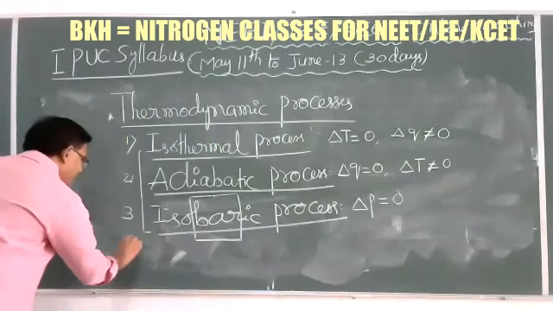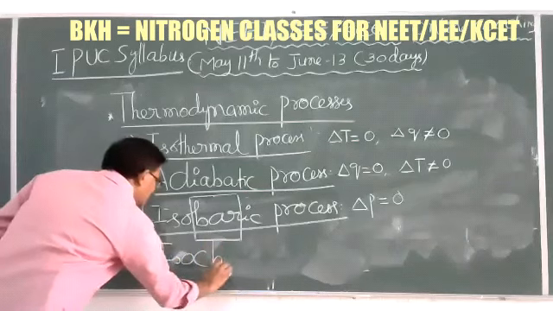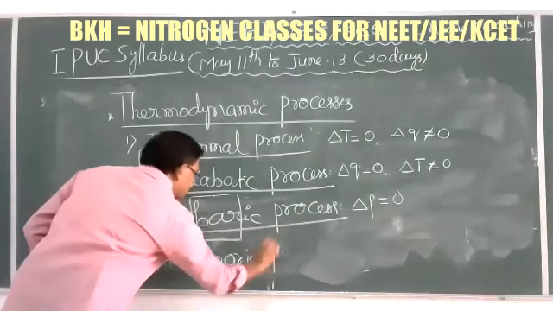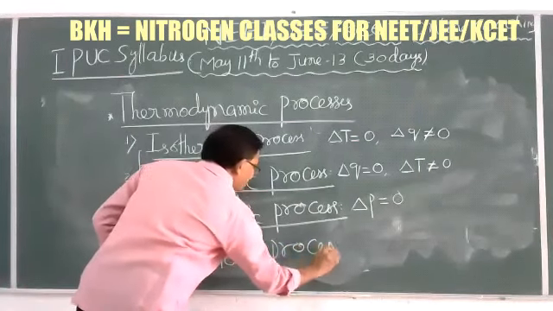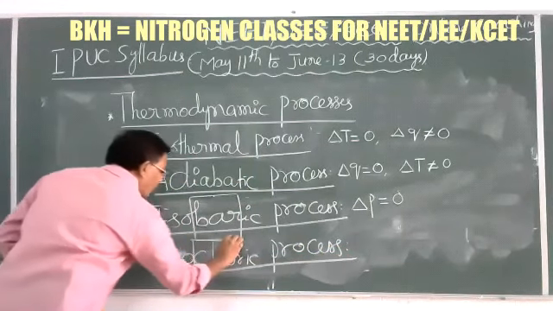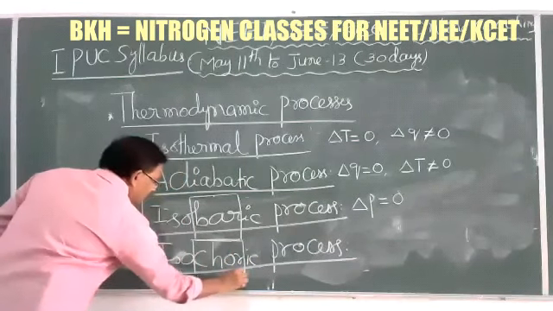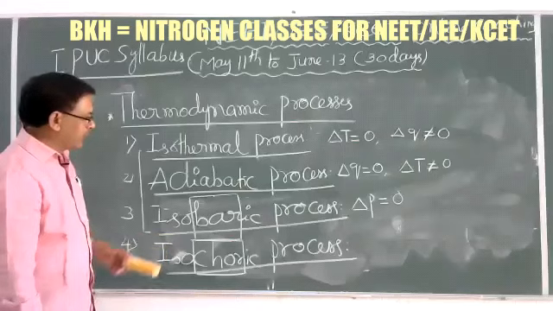Now the fourth one is the isochoric process. In this isochoric process, chor is nothing but volume.